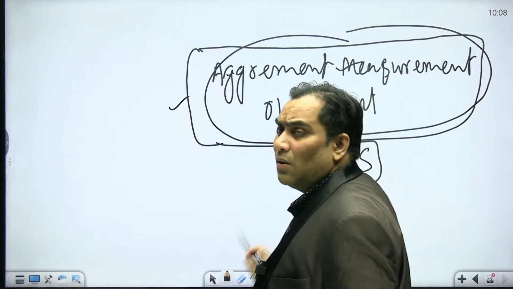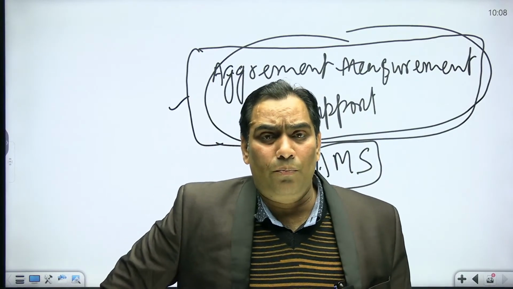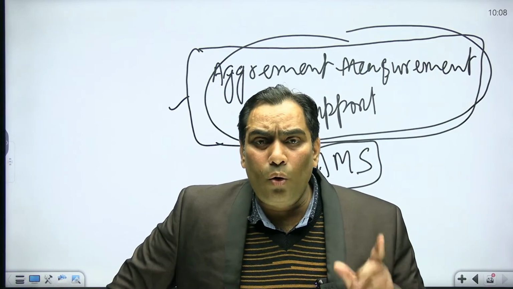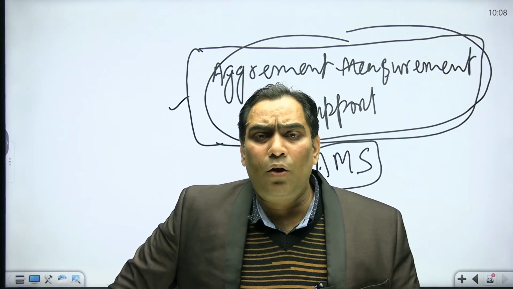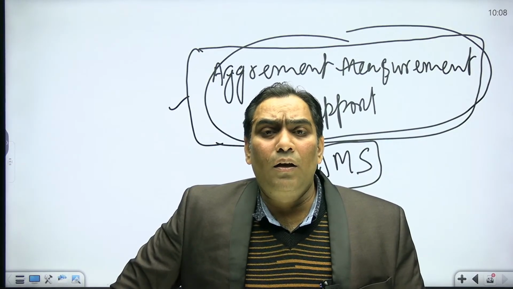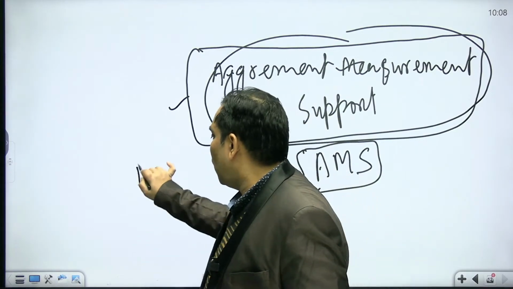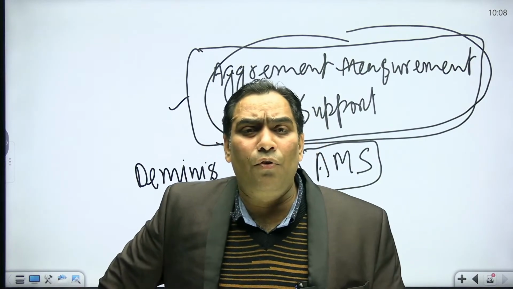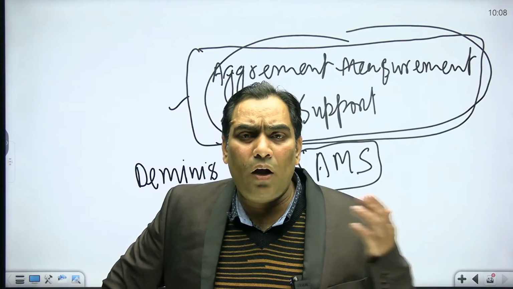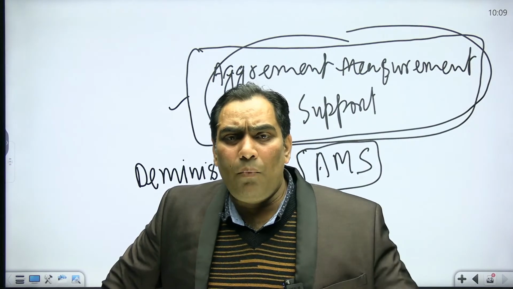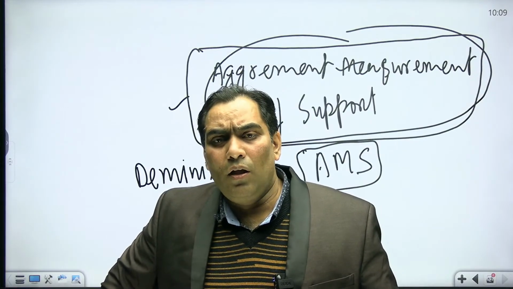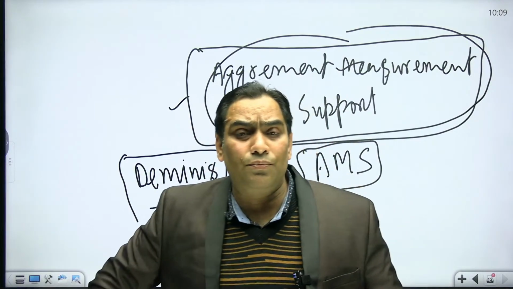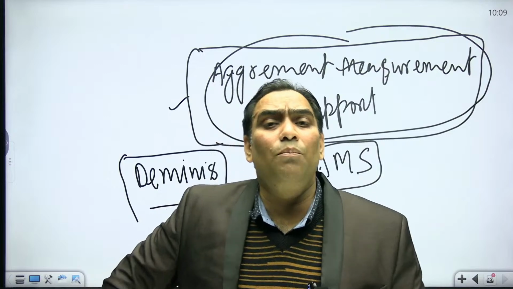So what is the meaning, as per the WTO provision? As per the WTO provision, the total aggregate measurement of support should be de minimis. What does it mean? In order to have the free flow of trade among the world community, the domestic support or the aggregate measures of support should be de minimis.